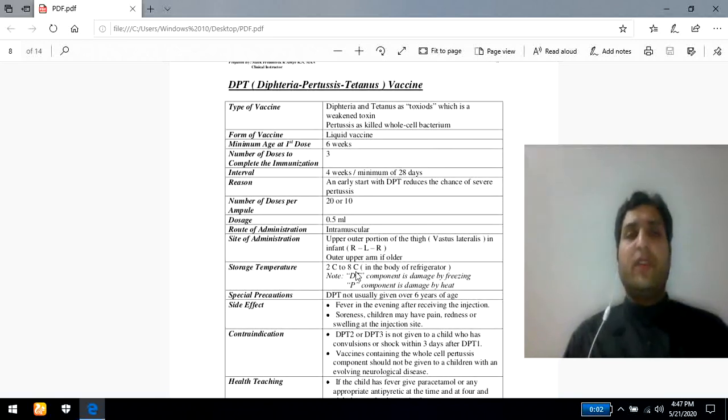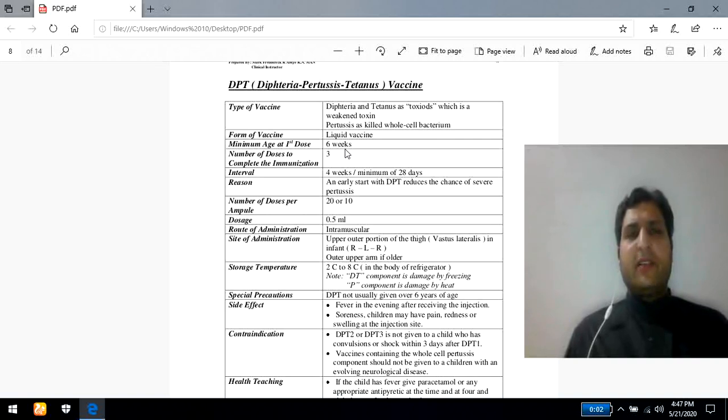The main objective of this vaccine is to protect newborn babies from the infectious diseases diphtheria, pertussis and tetanus. Most commonly these vaccines are available in liquid form, and it is a combination of three. In case of diphtheria and tetanus we basically use the modified toxin, known as toxoid, and in case of pertussis we basically use the whole killed microorganism.